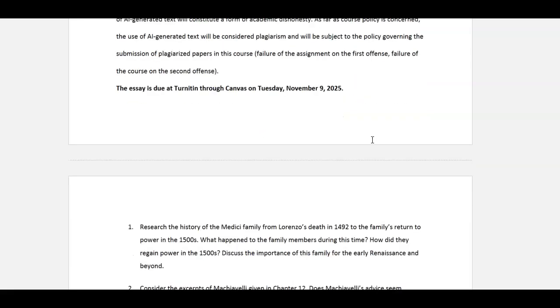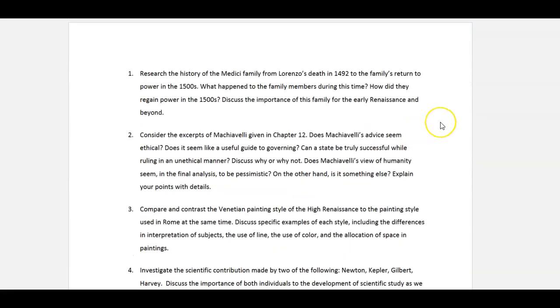So when looking at the topics, the first one concerns the Medici family. From Lorenzo's death in 1492 to the return to power in the 1500s, I just asked you to discuss what happened to the family members, how they regained their power, and the importance of this family to the early Renaissance and beyond. So you're going to be looking at several details that are there.